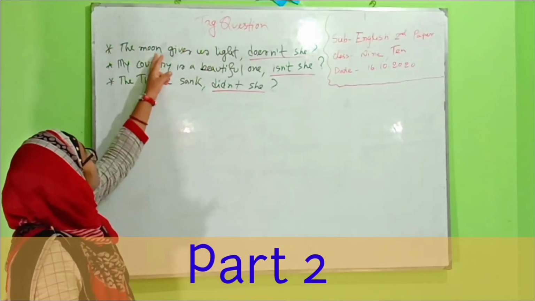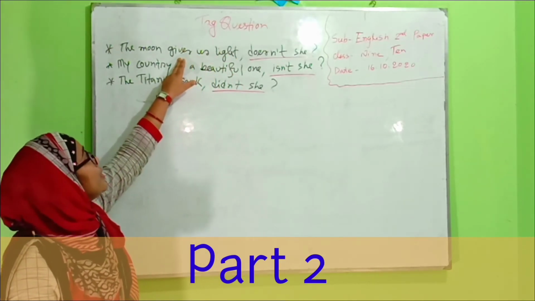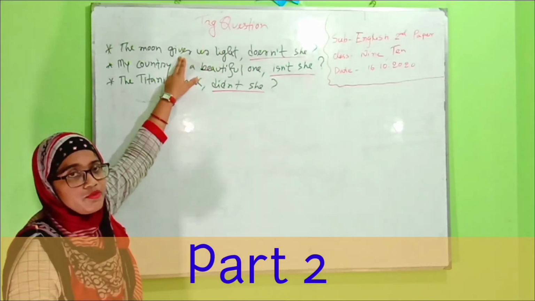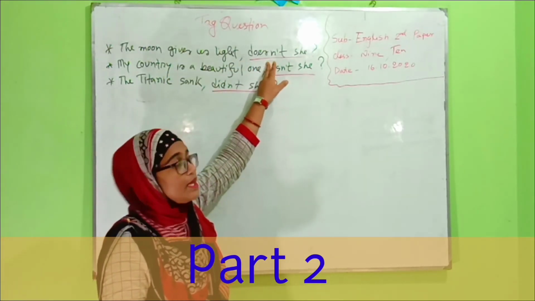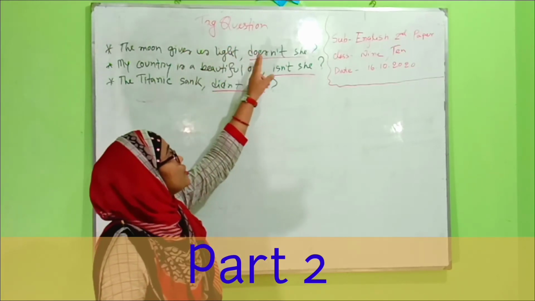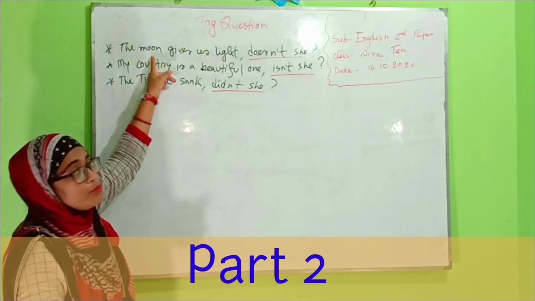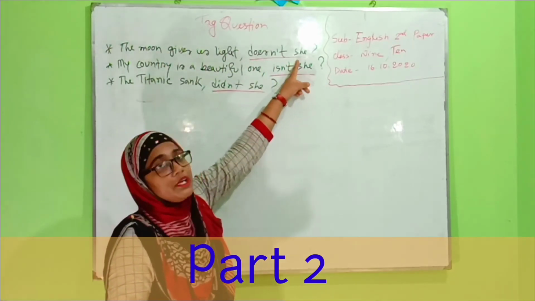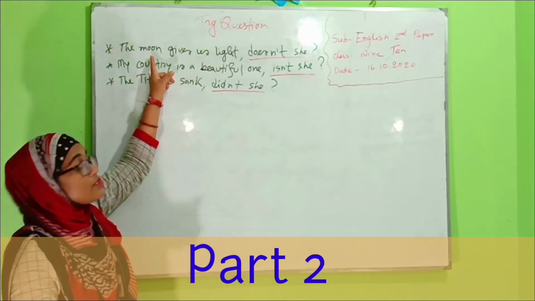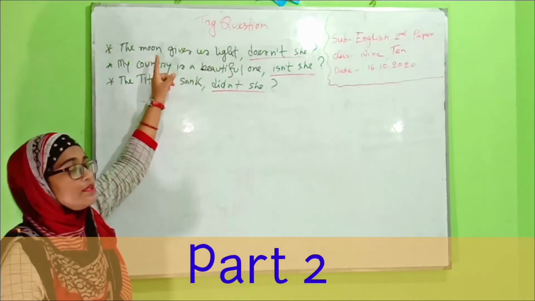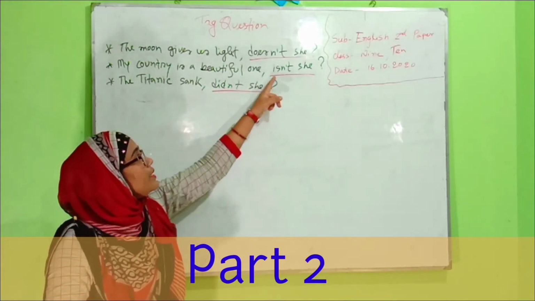Look, the moon gives us light. There is no helping verb, and we get the base form of the verb with s. So we use does here, and for a positive statement we use the negative doesn't, and instead of the moon we use she because the moon is considered feminine gender. Next one: my country is a beautiful one, isn't she?